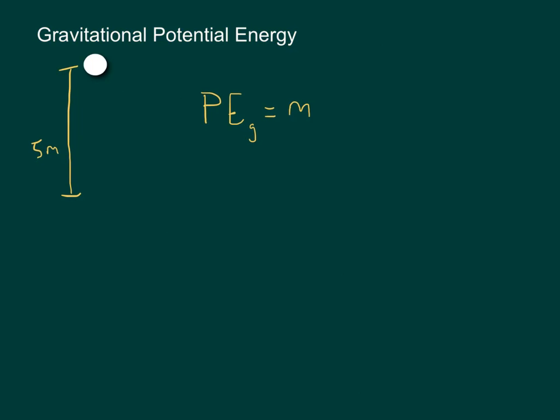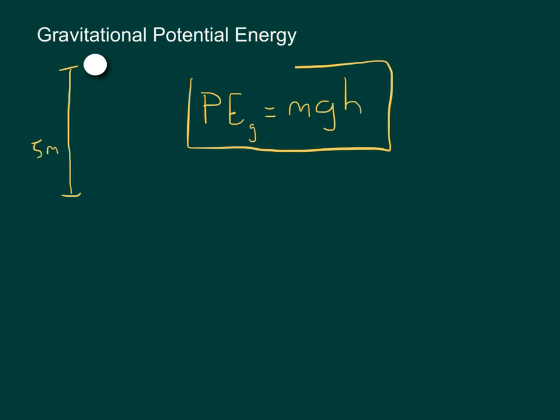The heavier an object is that we lift up, the more potential energy it's going to have. Gravity matters because it's gravitational potential energy, and the acceleration as it falls is due to the gravity of the Earth, or g. And it matters how far we lift it. The higher we lift it, the more potential energy it's going to have.